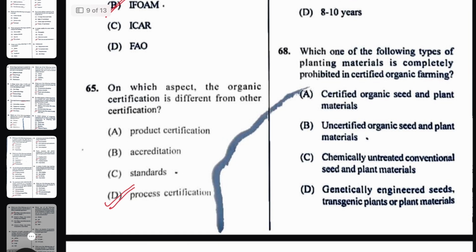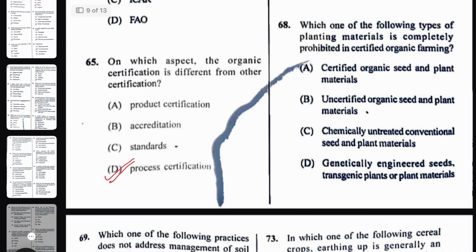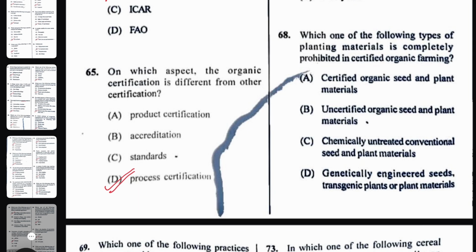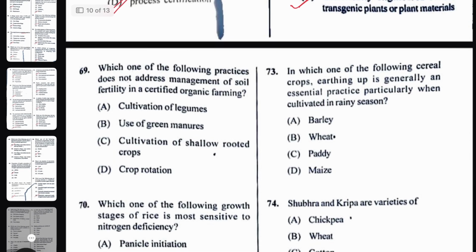Which one of the following types of planting material is completely prohibited in certified organic farming? The right answer here will be genetically engineered seed, transgenic plants, and plant materials. Which one of the following practices does not address management of soil fertility in a certified organic farm? That is cultivation of shallow rooted crop. In no way can it improve the soil fertility.